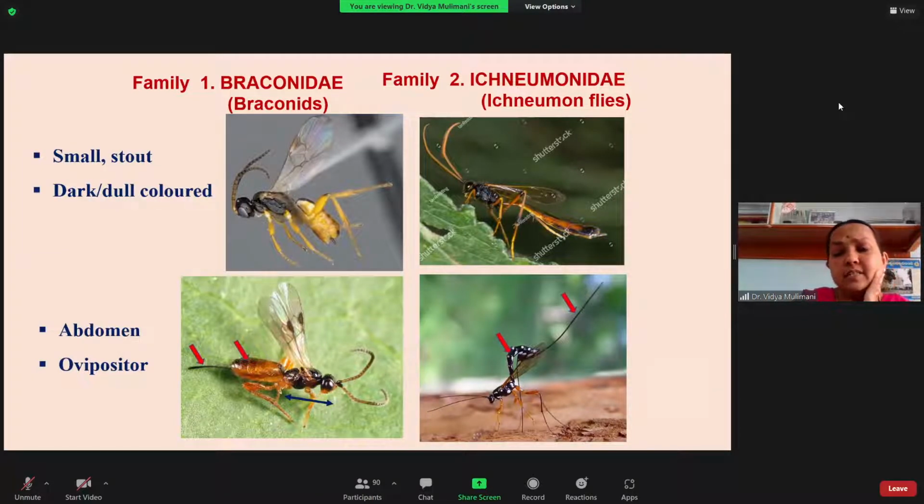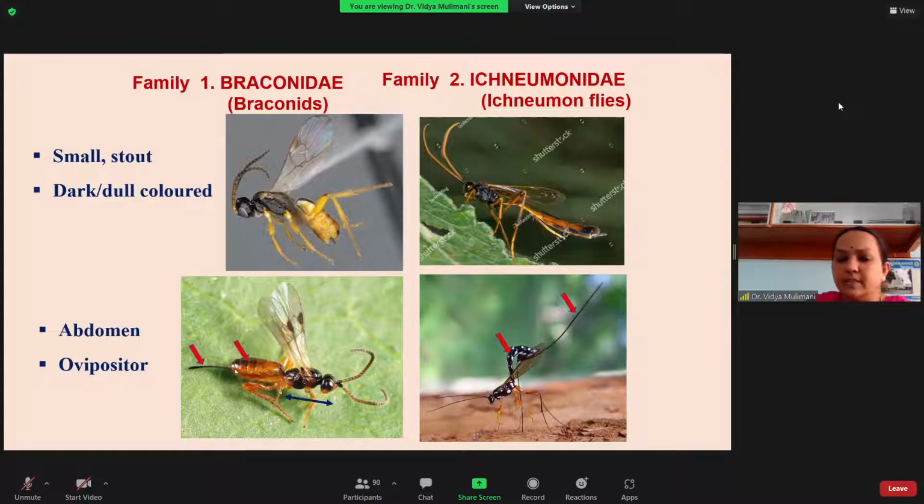Both have sensory structures, both in the ecto and the endoparasitoid. Whether it is the ectolife or the endolife, they have to locate the host. So almost all the parasitoids have well-developed sensory structures. Okay. So here, the length of the abdomen is longer than the combined length of the head and the thorax. That is one. Next, moving on to the ovipositor.